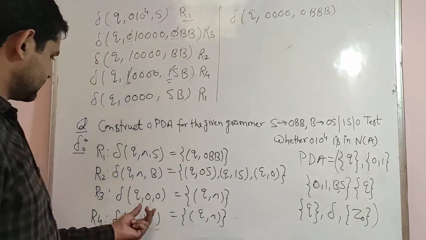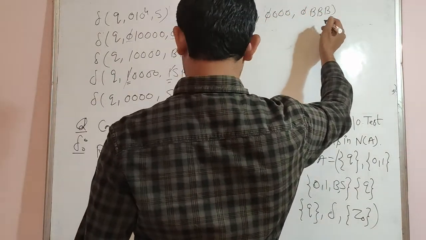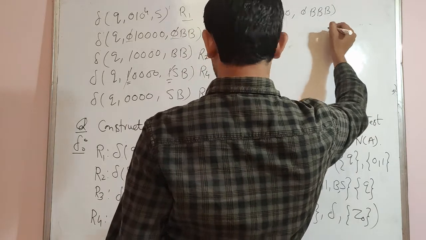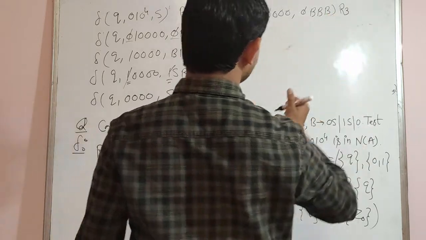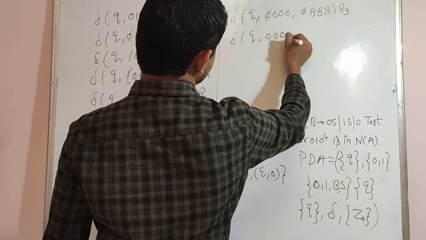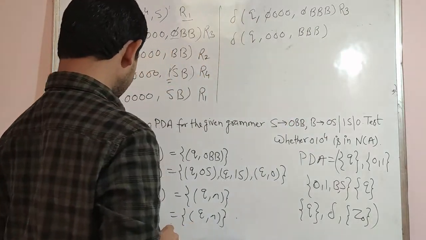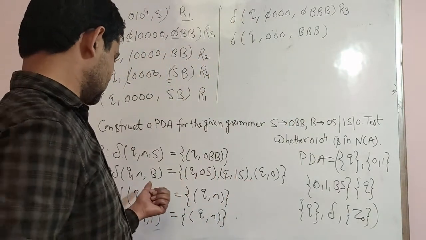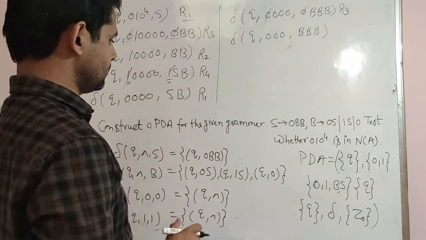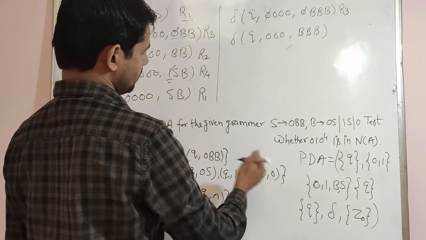Again we will apply 0 0, means just popping condition, popping that 0 with this 0 by applying rule R3. Then we have Q, this one, then B. And for B we have a transition 0, means Q null B tends to Q comma 0.